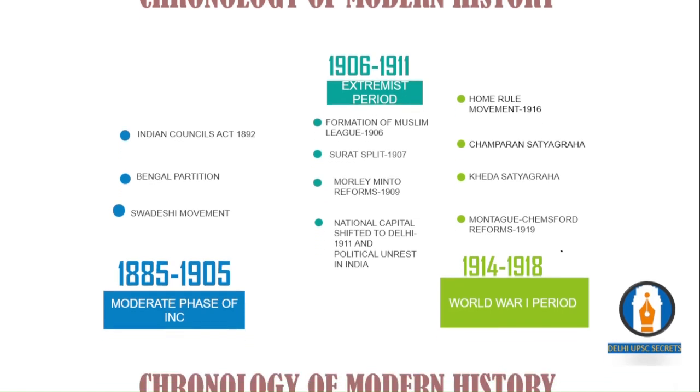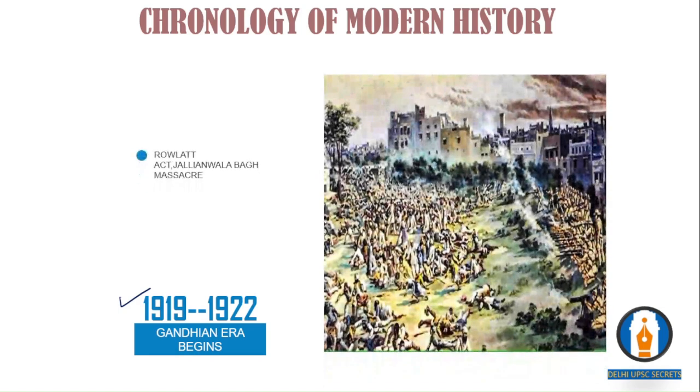Then the British come up with something called the Rowlatt Act. Between 1919 to 1922, this period is the beginning of the Gandhian era in Indian politics. In 1919, the British come up with the Rowlatt Act in order to control Indians from rising against the British, and to suppress their freedom of expression. This gives power to arrest any Indian without trial. That is the Rowlatt Act.